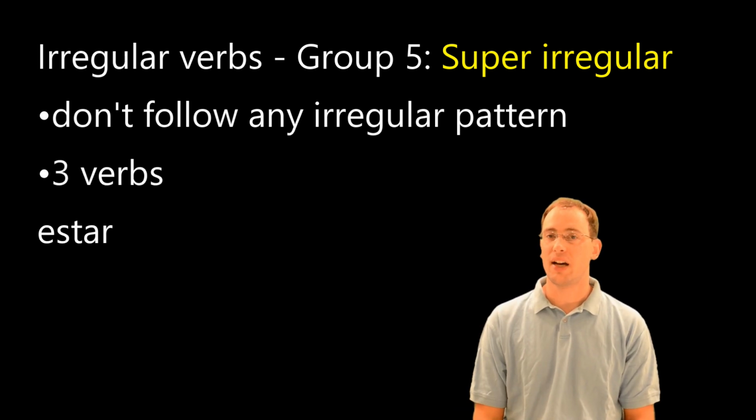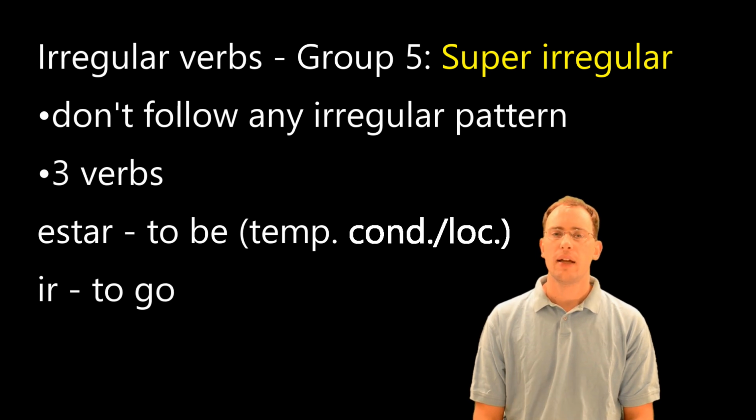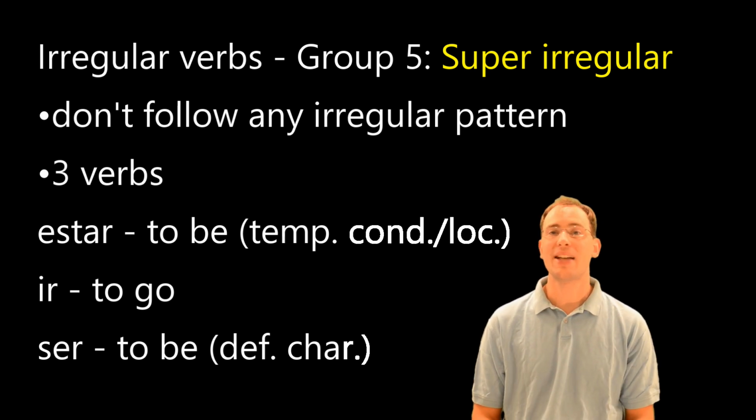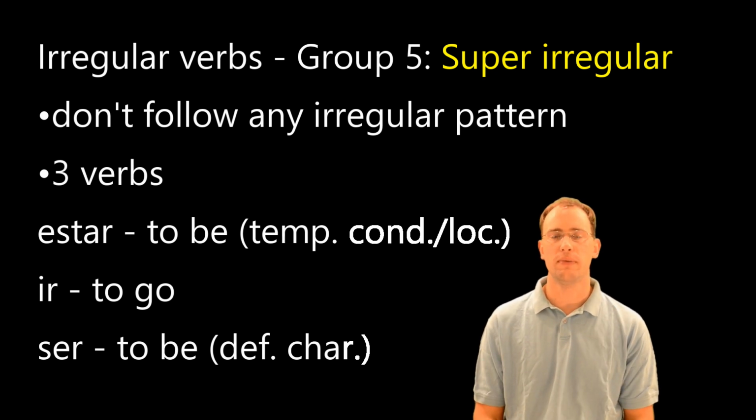Those verbs are estar, which means to be, usually giving a temporary condition or a location. Ir, which means to go. And ser, which means to be for more defining characteristics. Things like personality traits, physical characteristics, or things that define who someone is or what something is. Now, as a group, these don't follow any set pattern, so we just have to look at them individually.